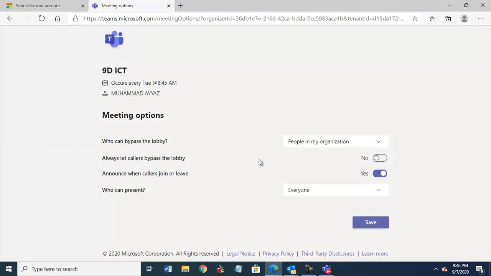It will open this window for you. You are the organizer here, so please select these two options. Who can bypass the lobby? If you want students to be able to join your class before you, then select people in my organization.